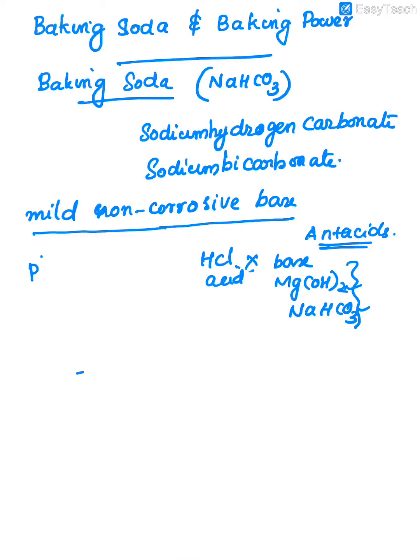Then you studied early in the pH section, what's the pH of sodium hydrogen carbonate? That means baking soda. It is almost 8.3. So from this also you can understand that this is basic in nature. Right? So when any acidic content is there, we can add this basic sodium hydrogen carbonate, and the neutralization process will occur. Okay. Then next we need to discuss the preparation of this